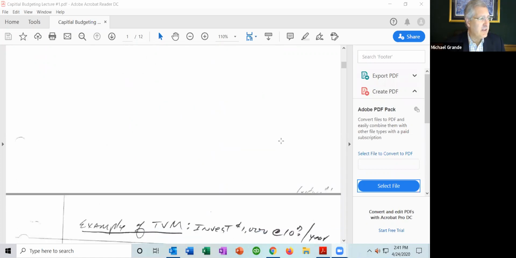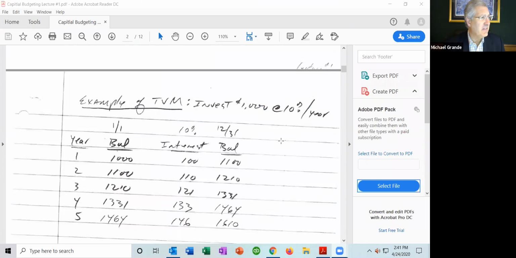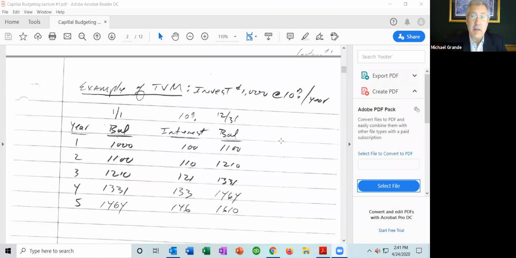So the next sheet here is sort of a handwritten analysis. And what does it say? Here's an example of the time value of money. Let's assume that we invested $1,000 today on January 1 of any particular year. And we're going to let that $1,000 sit there for 5 years.